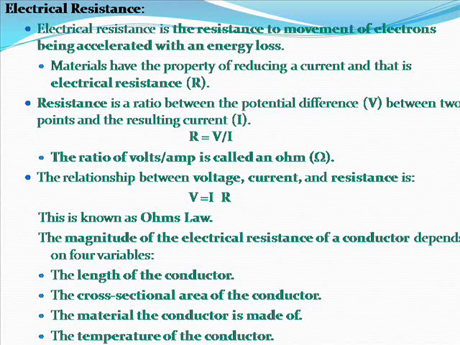The relationship between voltage, current, and resistance is V equals IR. This is known as Ohm's law. The magnitude of the electrical resistance of a conductor depends on 4 variables: the length of the conductor, the cross-sectional area of the conductor, the material the conductor is made of, and the temperature of the conductor.